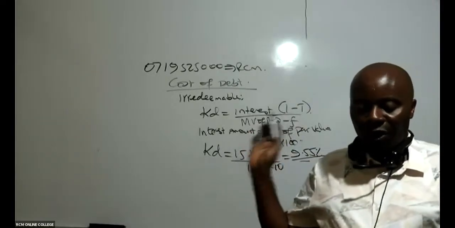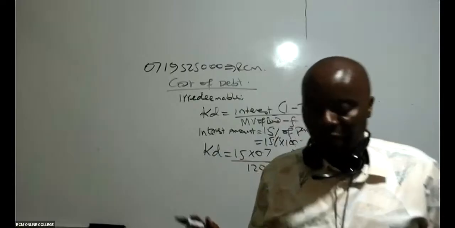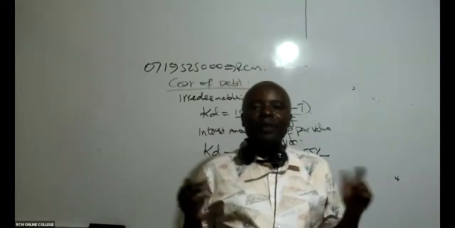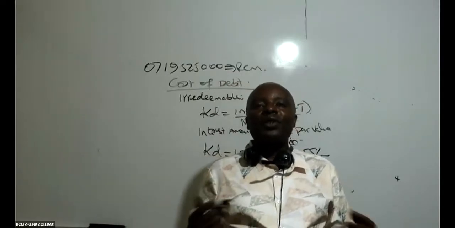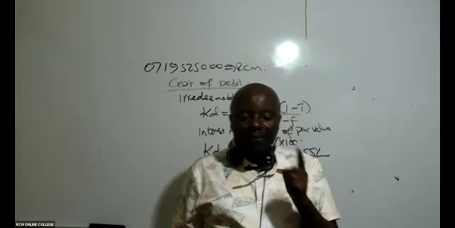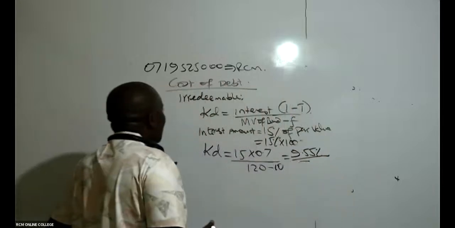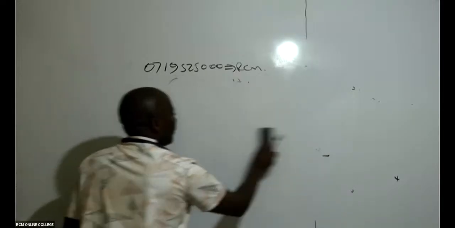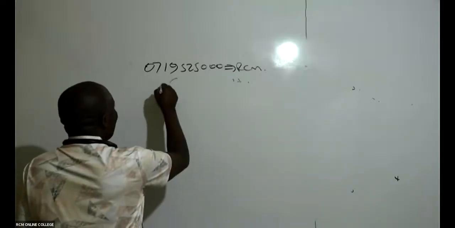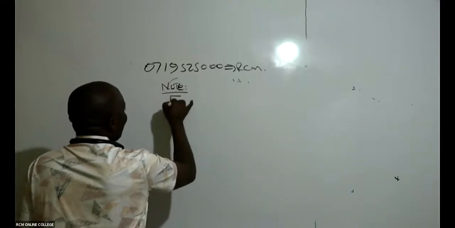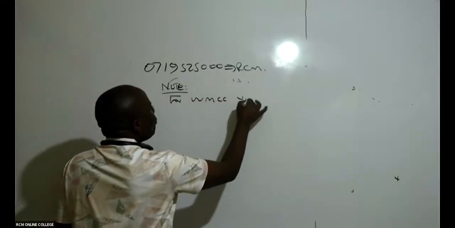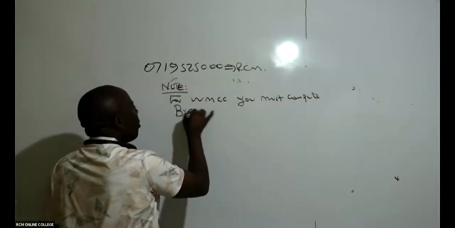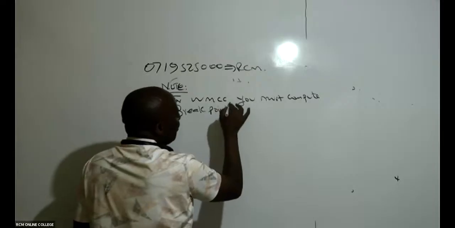So now we are through with the cost of capital. Now, I also have the weights. But if it is WMCC, for WMCC, you must always compute breakpoints.